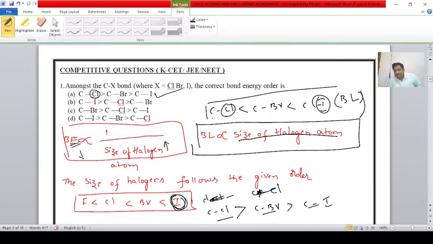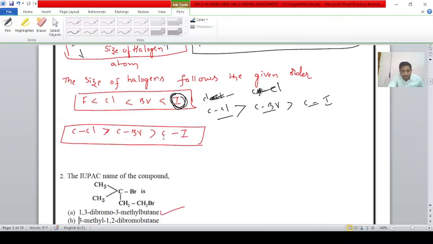The bond lengths increase from chlorine to iodine, whereas bond energy decreases from chlorine to iodine. Since they are asking for bond energy, this is the correct answer. We discussed these two properties in the nature of the carbon halogen bond video. Once again, verify that video. Okay, students, next one.